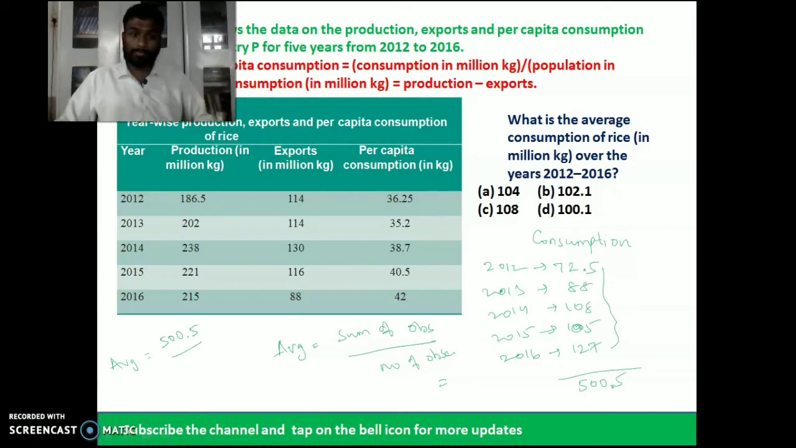Now, just look here: average is equal to the sum, total 500.5, divided by the number of observations. Number of observations we have is 5. So what is the value? 100.1. 100.1 is the value of the average consumption of rice.